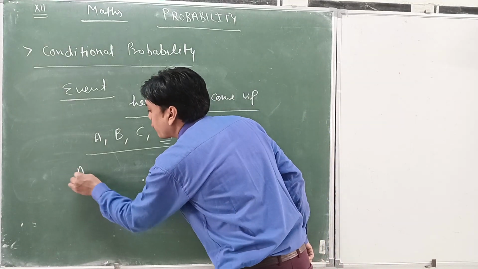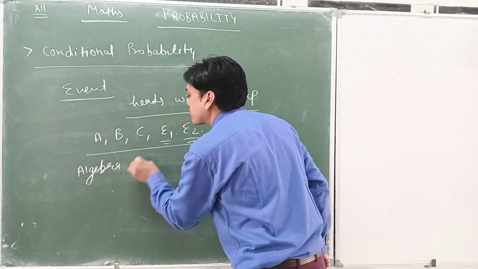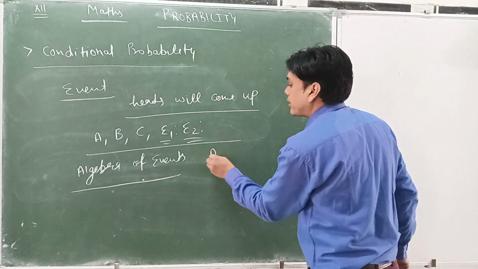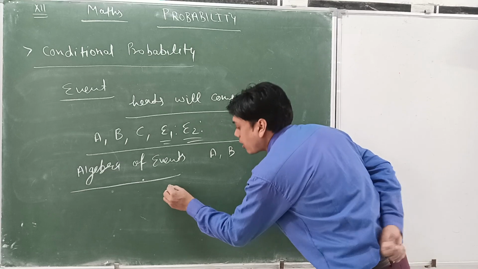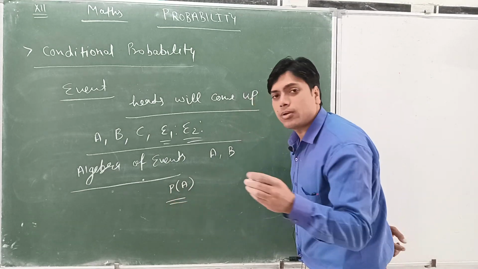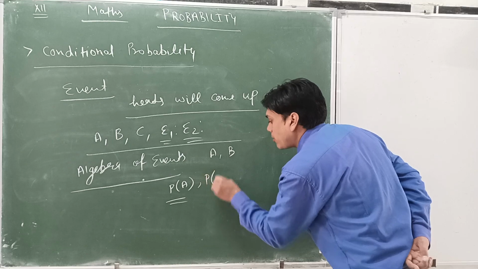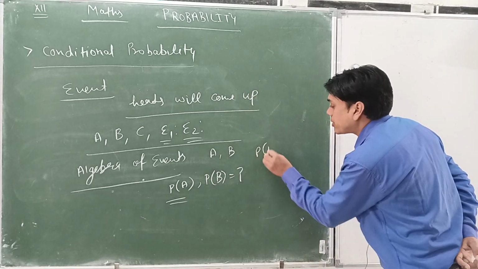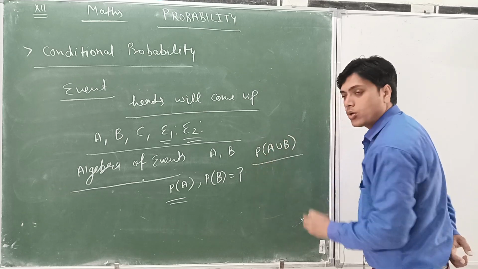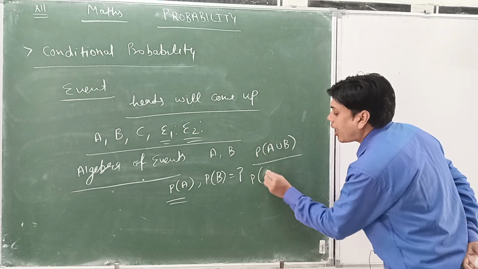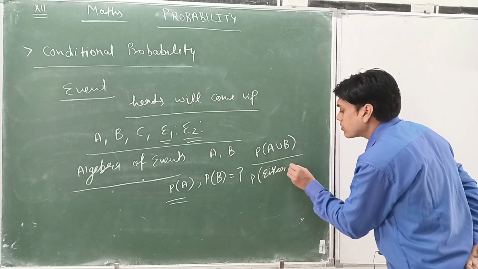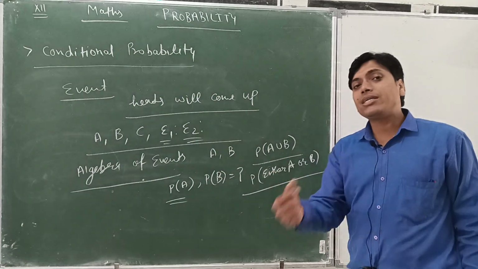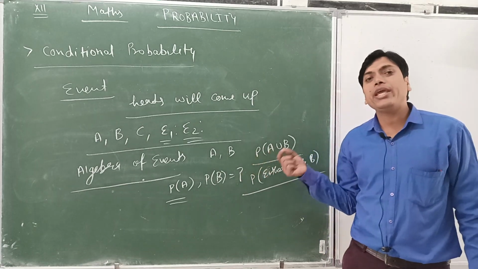Second, algebra of events is needed. Suppose we have two events A and B. Then probability of A means the probability of event A, and probability of B means probability of event B. One more concept is the probability of A union B. A union B means either A or B.